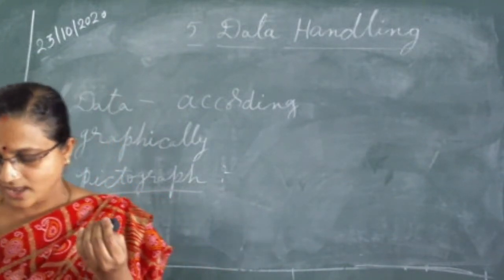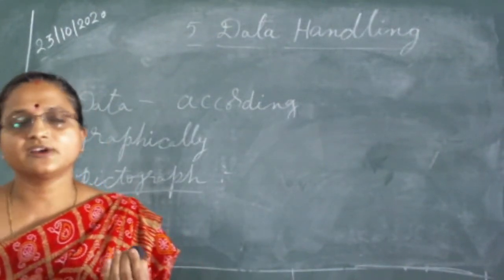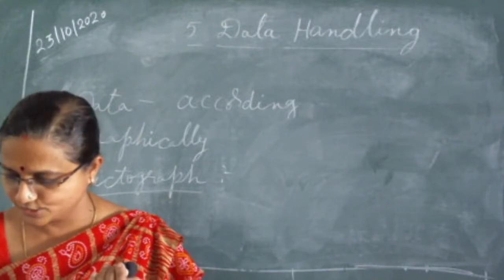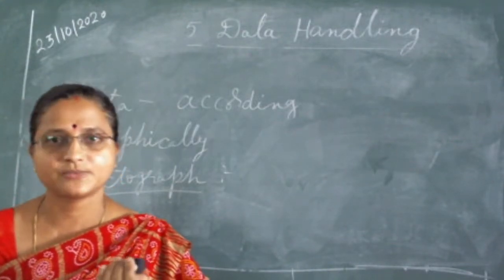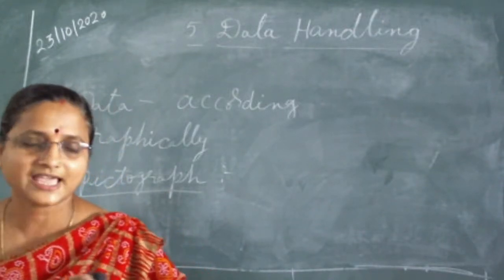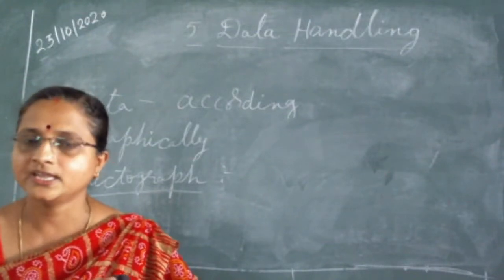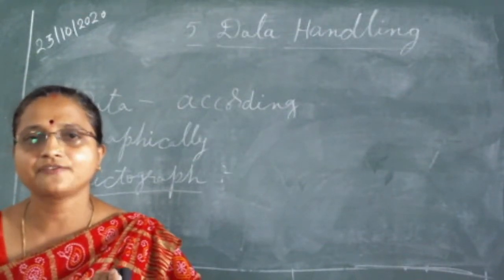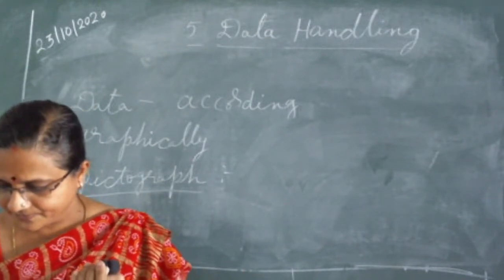See, in July, 2 and a half cars were given. It means one car represents 100. In July, 100 and one more car was there. It means 200, and half of a car is also there. Half of 100 is 50. It means 100 plus 100 plus 50. It means 250 cars were produced.